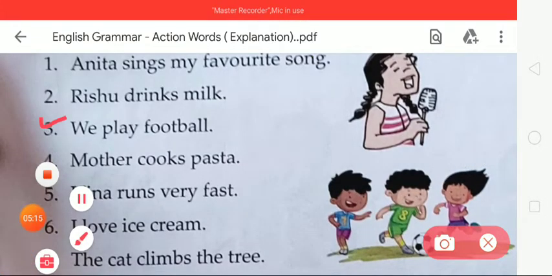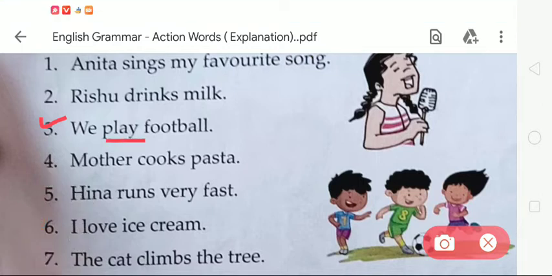Play is an action word. We play football. So here the word play is an action word, so we have to underline it. Now number 4.